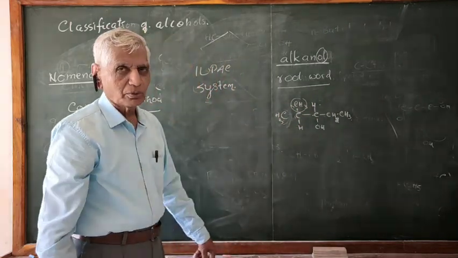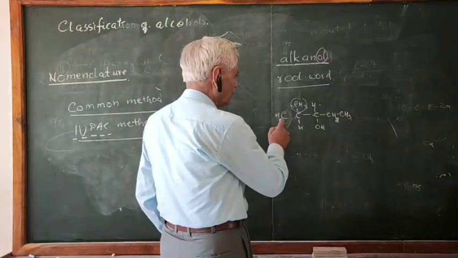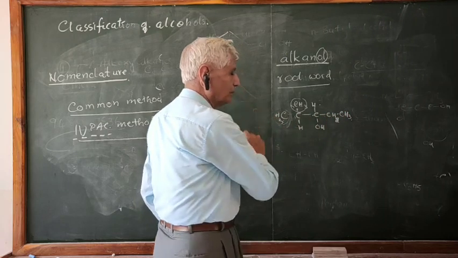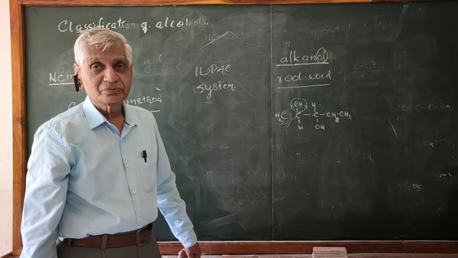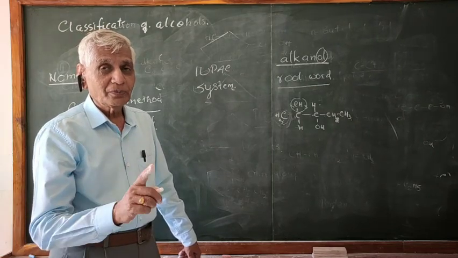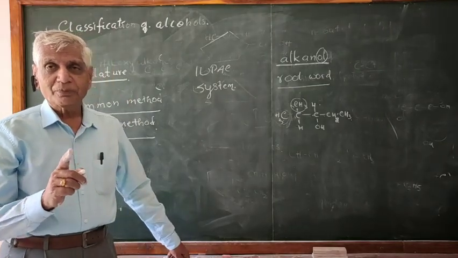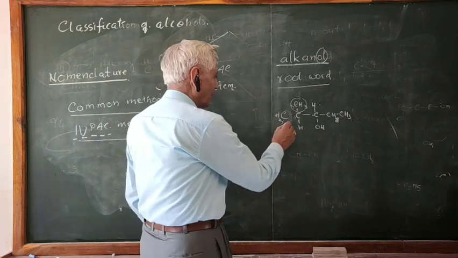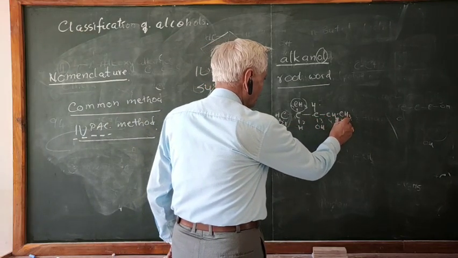What is the name of this compound? This compound is again 1, 2, 3, 4, 5. How to number? Numbering should be done so that the total sum of the locants is minimum. Suppose you number this as 1, 2, 3, 4, 5.